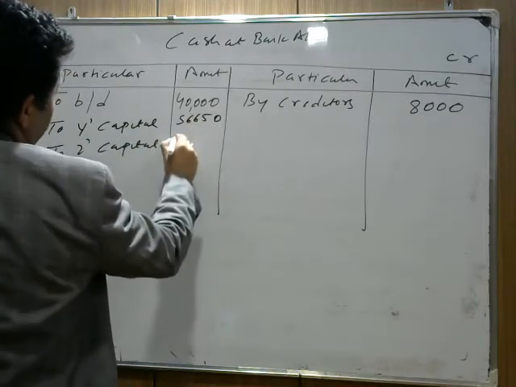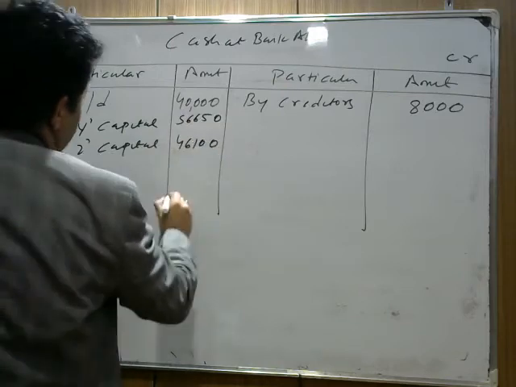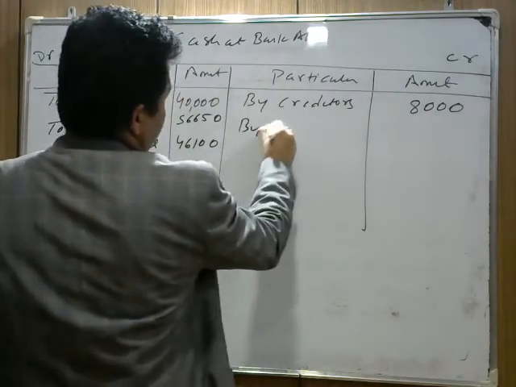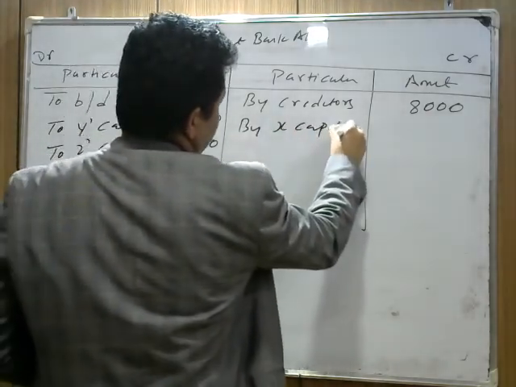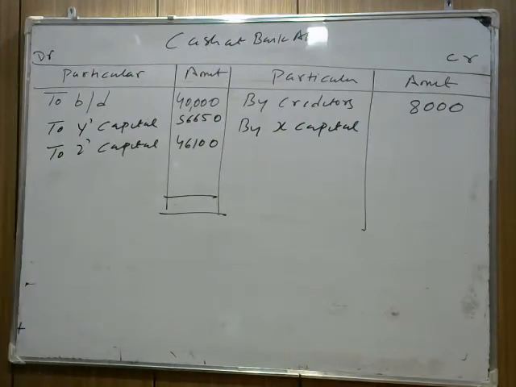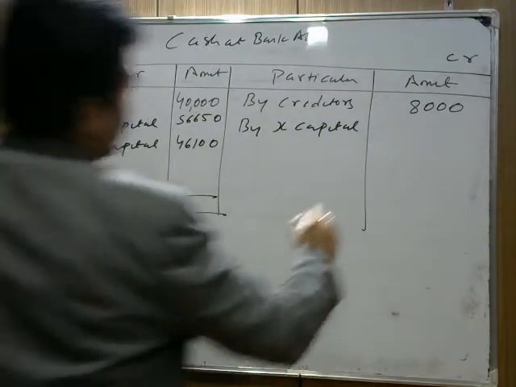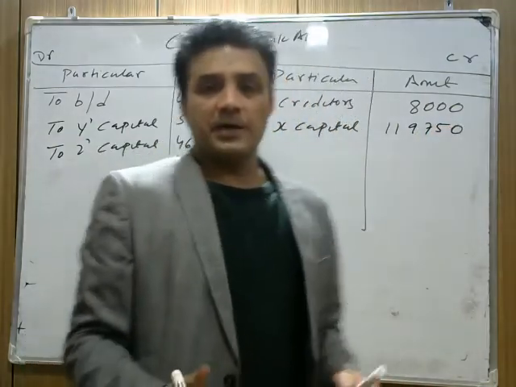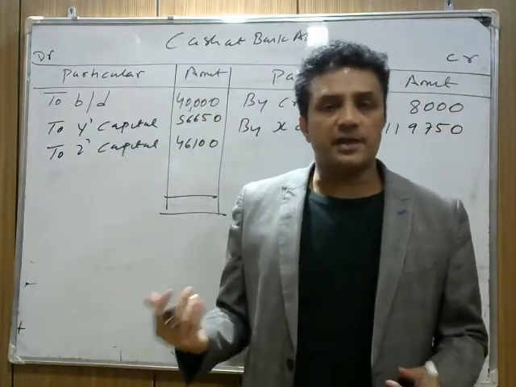56,650, and Z needs to bring 46,100 in cash to make their capital proportionate. Okay, this means 40,000 is the opening balance, Y needs to bring 56,650, Z needs to bring 46,100, and how much are we paying to X? We write by X's capital. How much were we paying to X? Now we are paying X 1,19,750. So we write here 1,19,750.